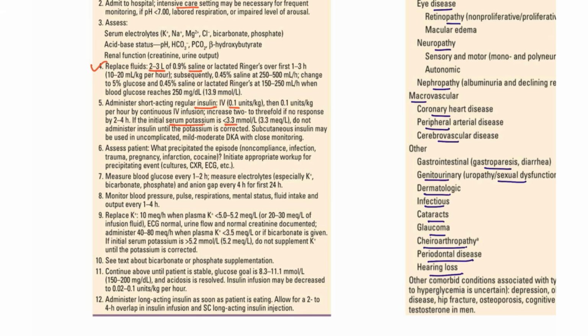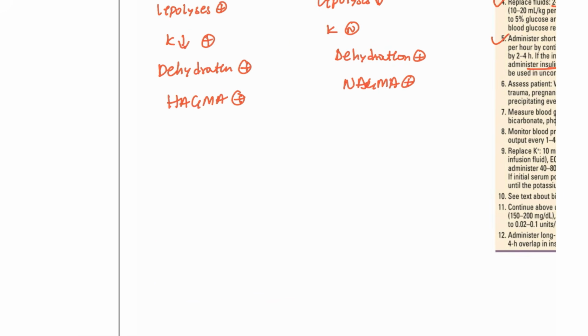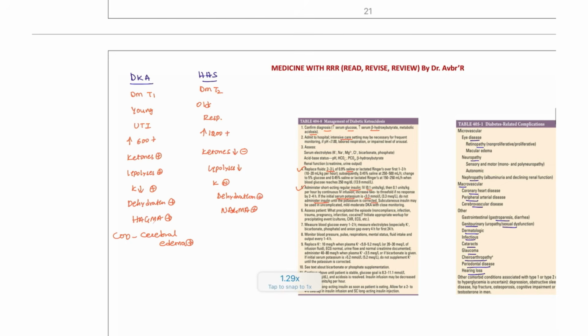If the serum potassium is less than 3.3, do not administer insulin until you correct the potassium. That has to be taken care of because it can cause arrhythmias and the patient can die. So these are 2 points you have to remember. The fourth and fifth points are also important: the cause of death in this patient is cerebral edema. Most of the time, cerebral edema is what you are going to see in DKA patients.